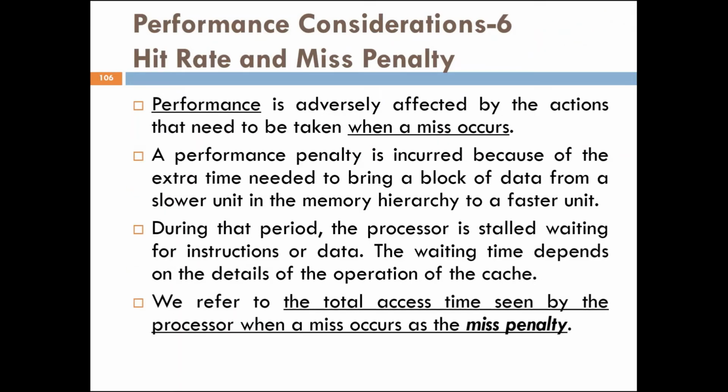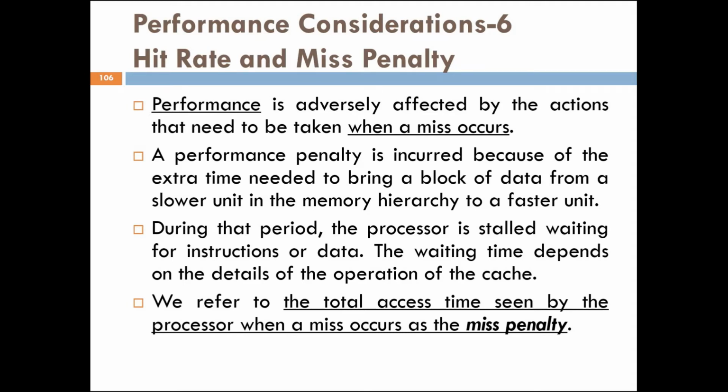Performance is adversely affected by the actions that need to be taken when a miss occurs. A performance penalty is incurred because of the extra time needed to bring a block of data from a slower unit in the memory hierarchy to a faster unit, that is, from the main memory to the cache memory, or maybe from secondary memory to the main memory, then to the cache memory.